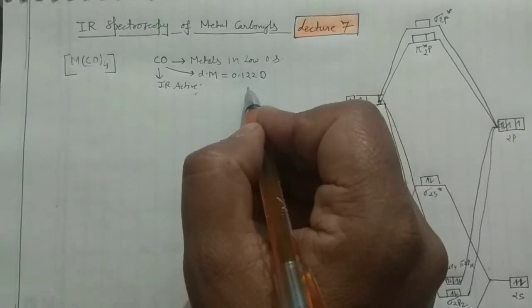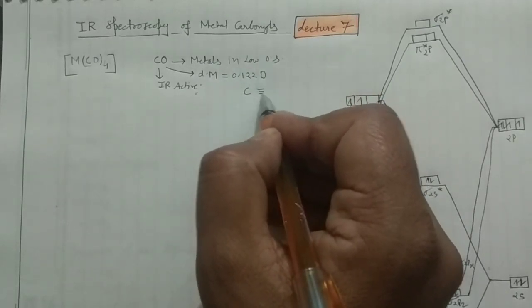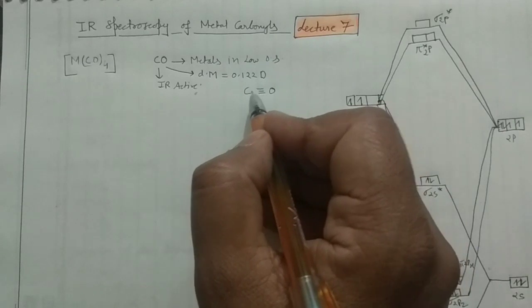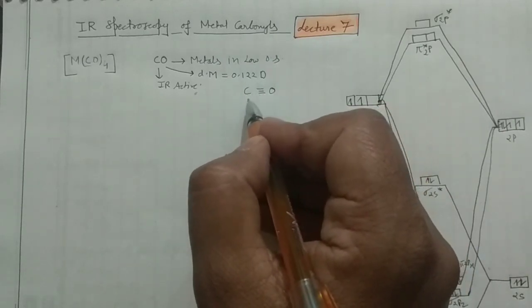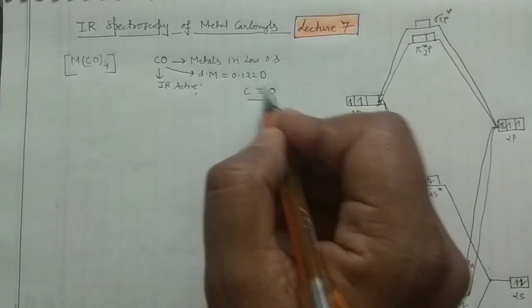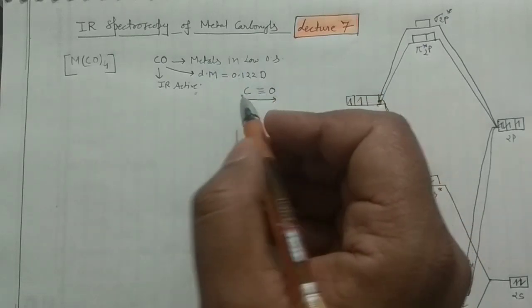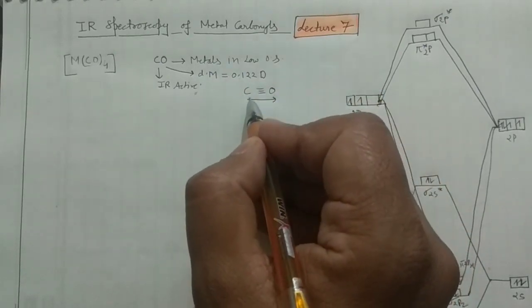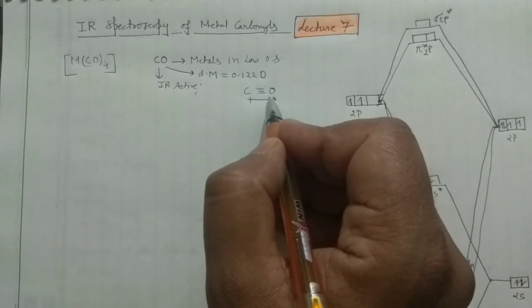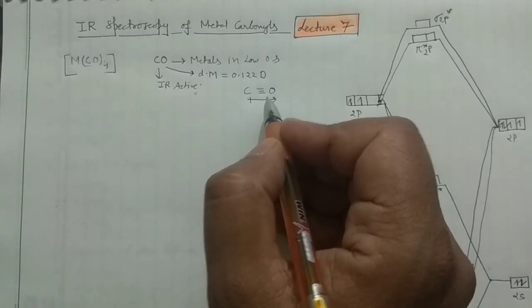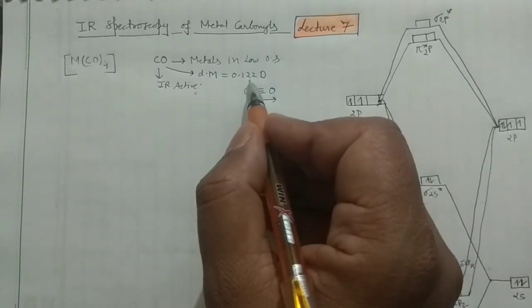And why is it having the dipole moment? This carbon triple bond oxygen is there, and it's a polar molecule, and this vector will go in that manner. A dipole moment is a vector quantity. Okay, so this dipole will go in that manner, and this will result in the particular dipole moment value, which is 1.22.